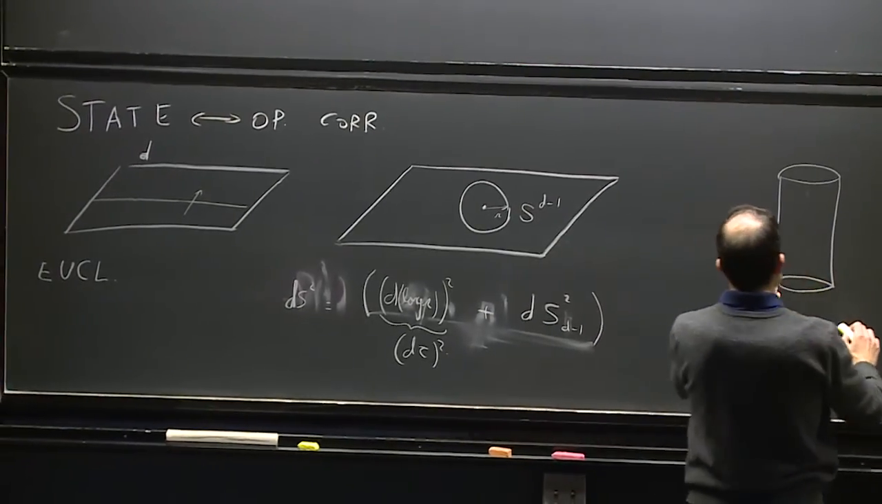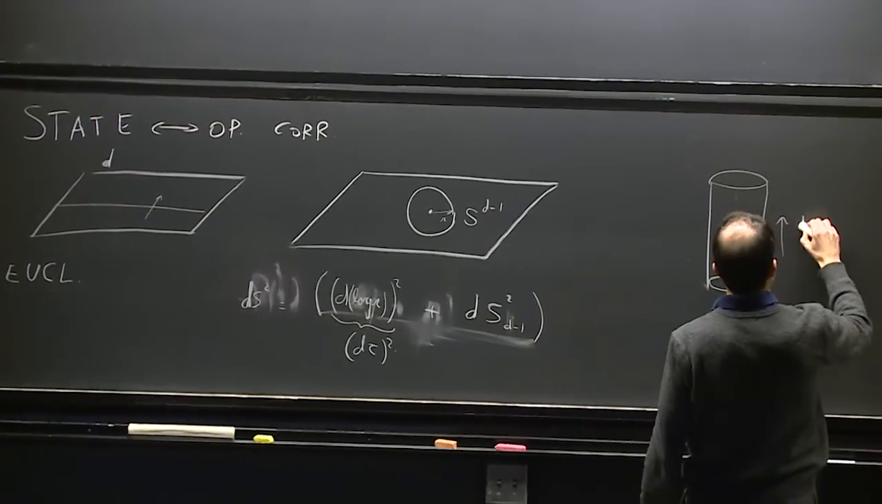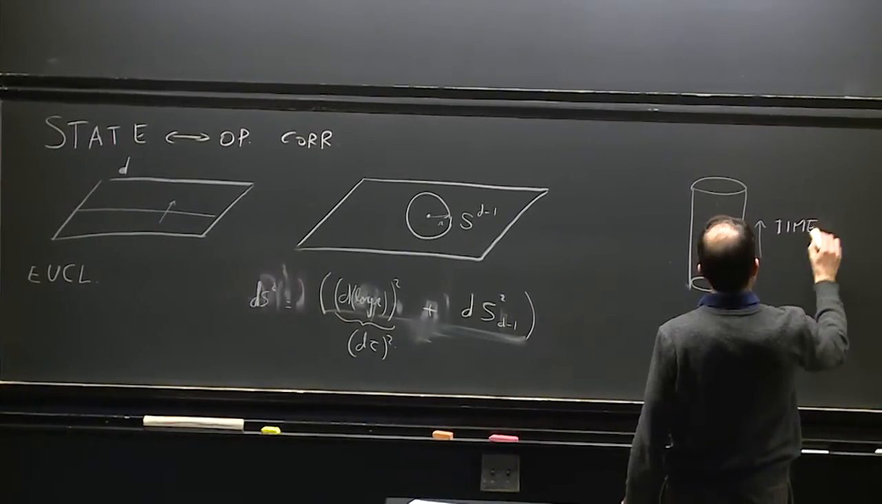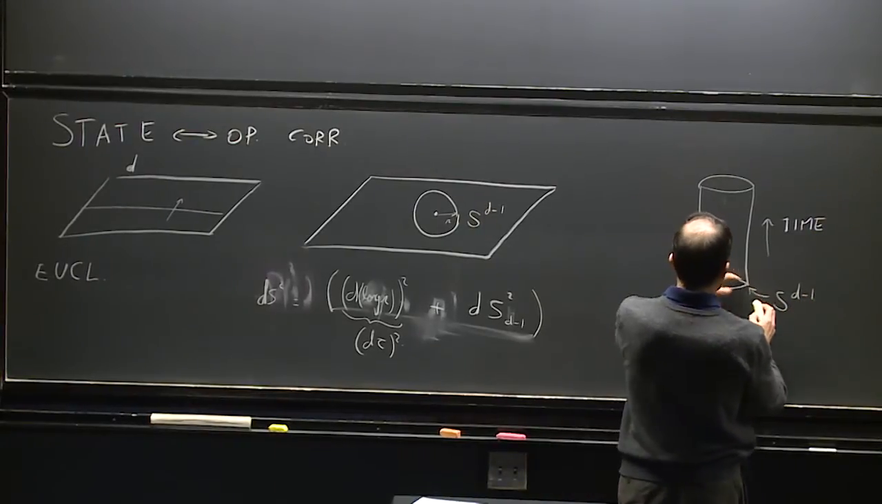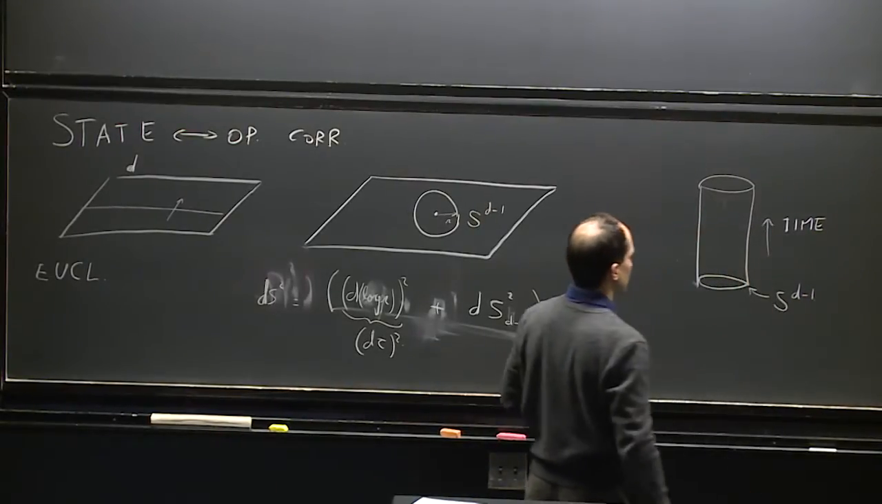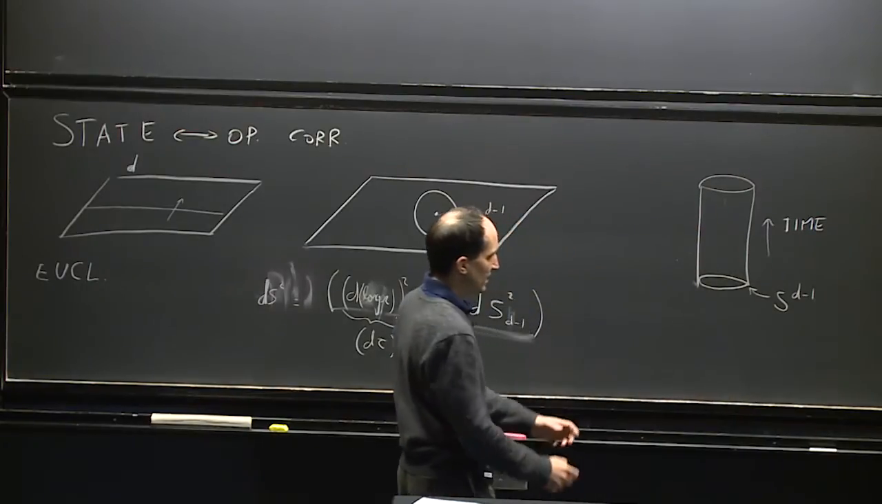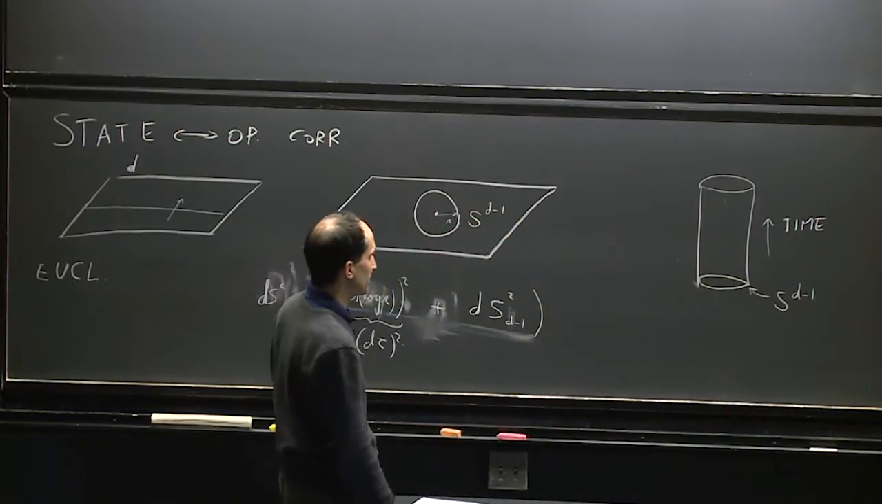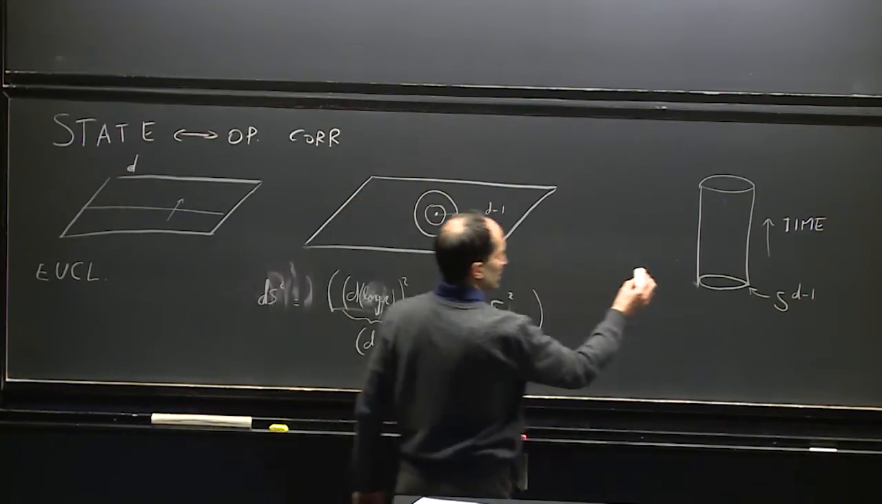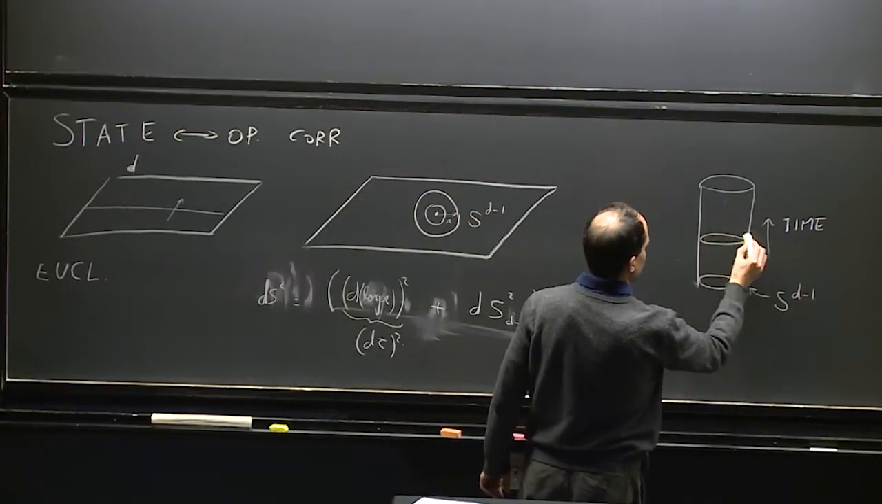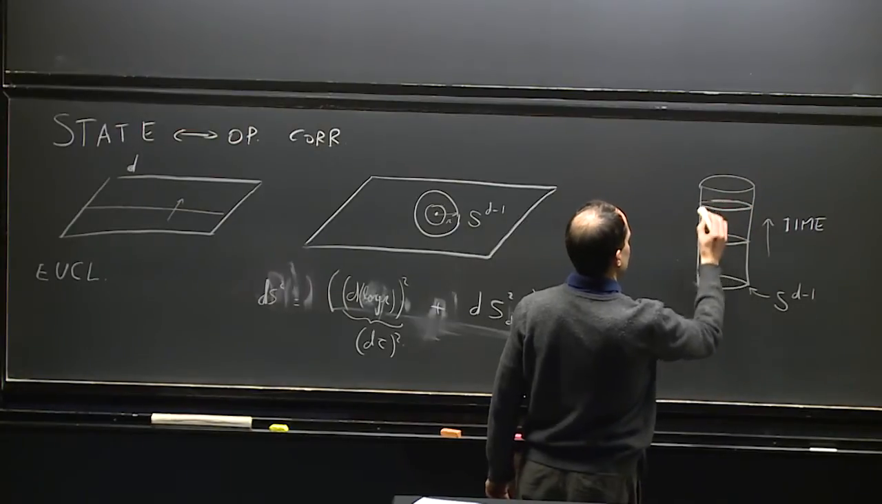We are still in Euclidean time, so we have the Euclidean time direction here, and this is an S^(d-1), a sphere that we are then following in Euclidean time. So we have only the surface of the cylinder, not the interior of the cylinder. And different slices here correspond to different slices on this cylinder.